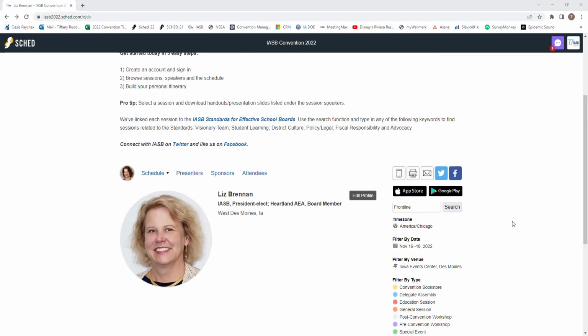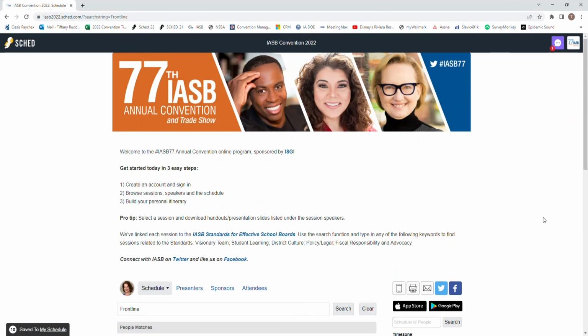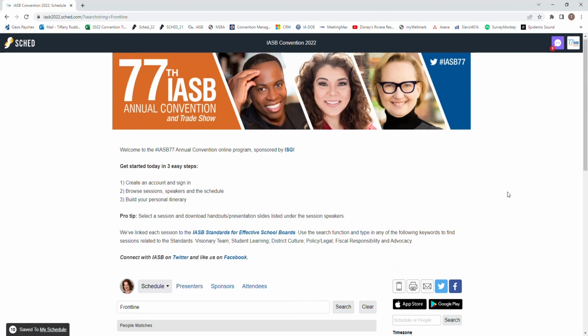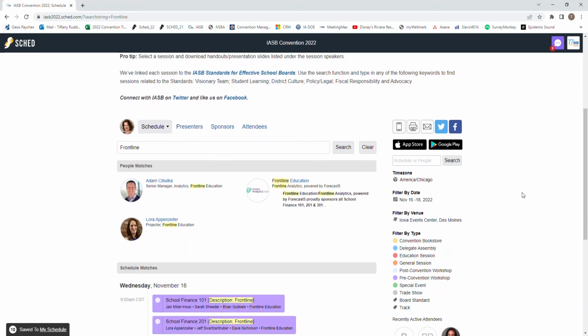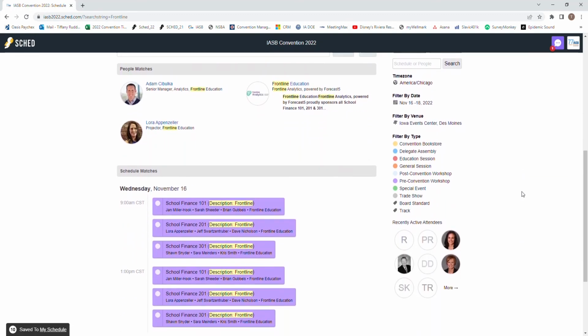Another feature to be aware of is the search bar on the right-hand side. Simply type in what you'd like to find and click Search. The search will provide relevant information based on your criteria and applies to topics, sponsor companies, and attendee names. As we've done before, you can easily add sessions to your schedule by clicking the session.